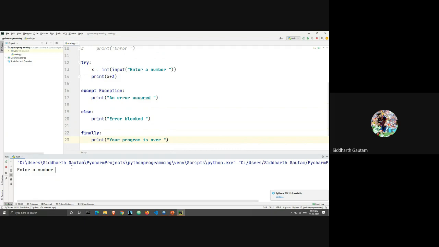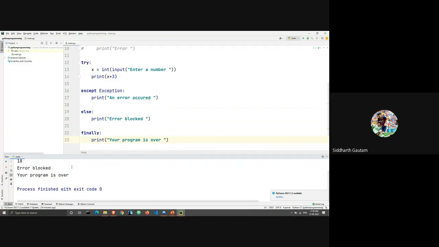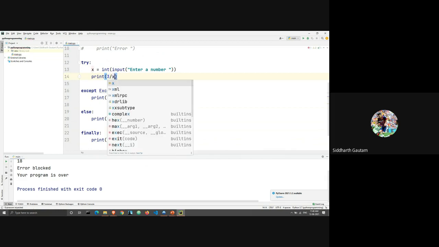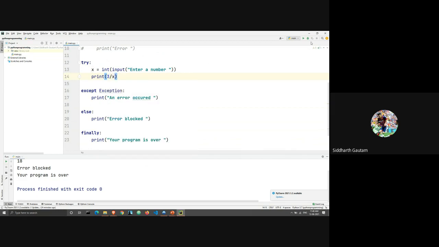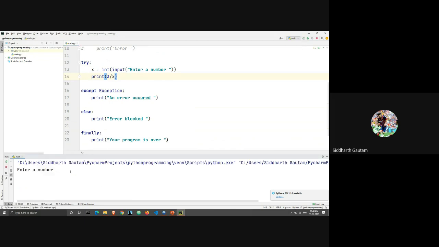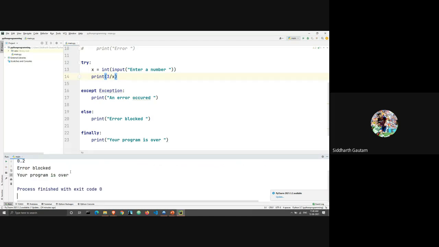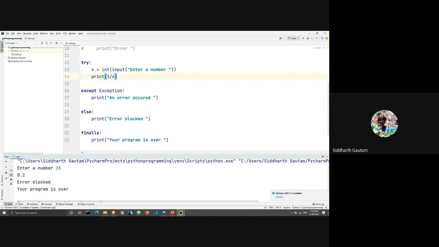So I will run this. Okay, it's telling me to enter a number. I will write a number 15. Okay, let me run this again, and this time I will write 3 divided by x. I think this will be a more interesting program. I will run this again. It's telling me to enter a number, and I will write 15 again. Okay, and I run this. What is my output? My output is 0.2. Okay, that's correct. 3 divided by 15 is 0.2.